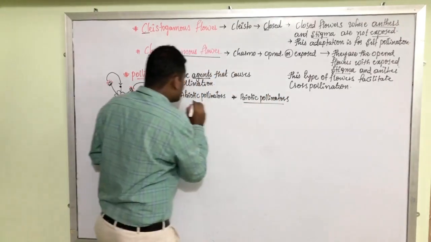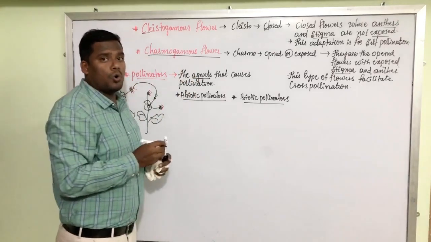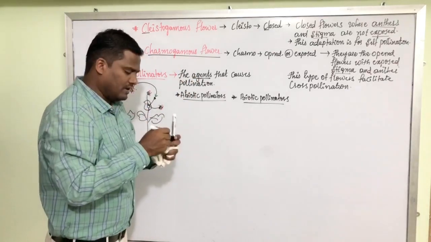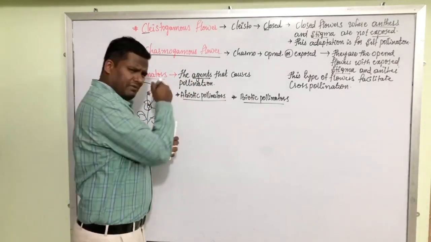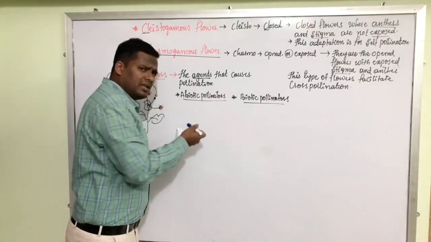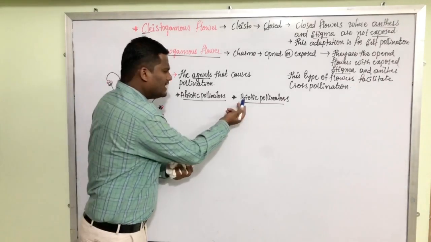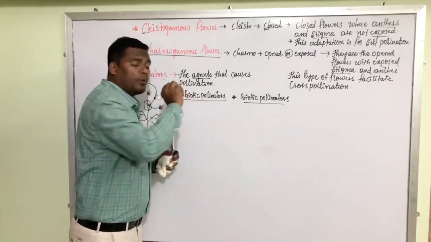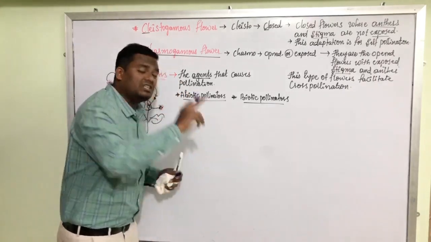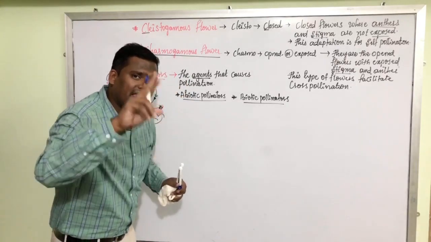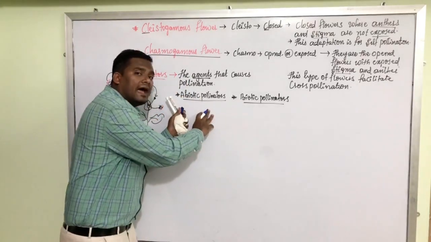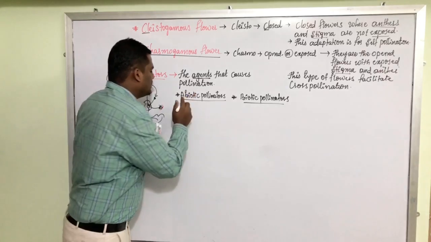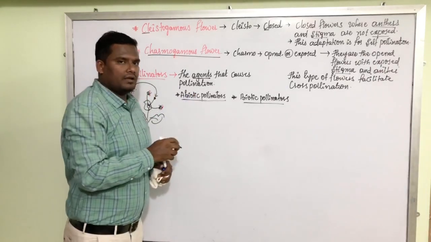We know the meaning of the word bio. Bio means life, the living. Abio means non-living. Abiotic pollinators are the pollinating agents which do not have life at all. They are called abiotic.